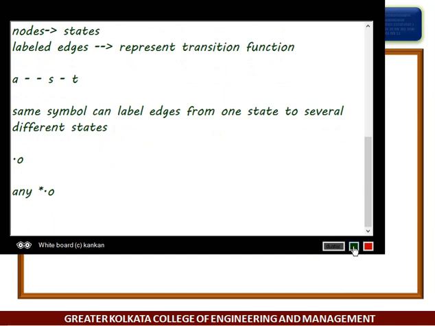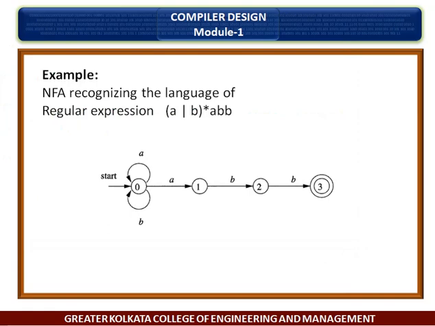Now I am explaining for this particular type of example. This is our convention for transition diagram. The double circle around state 3 indicates that this state is accepting. Okay, this is accepting.